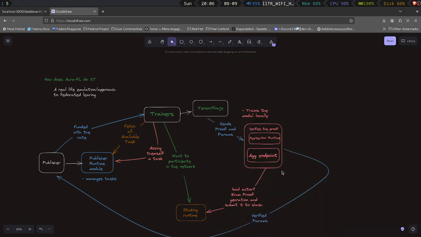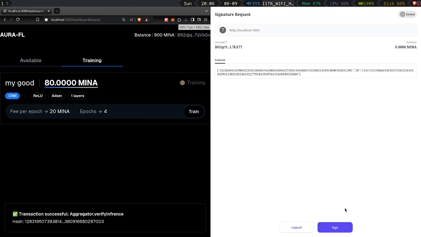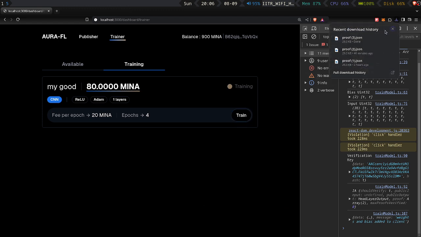I sign, and I will basically show you the proof.json that I trained. I also sign this transaction that verifies my inference. Now I will open the proof.json.